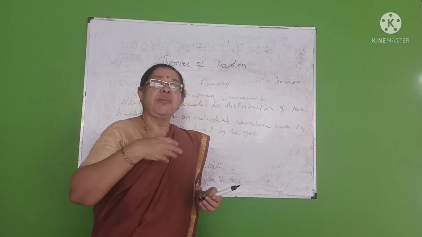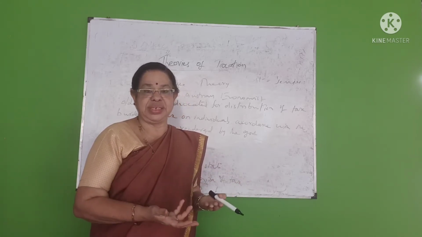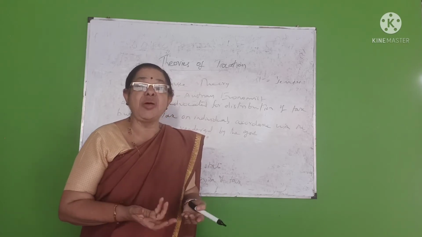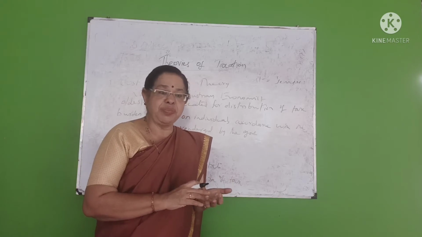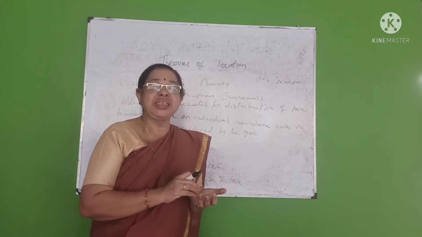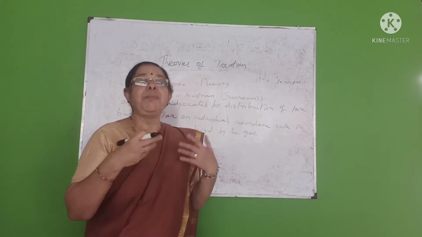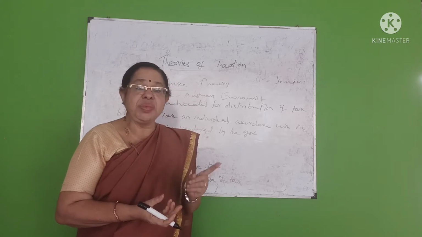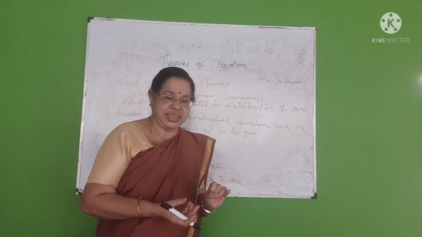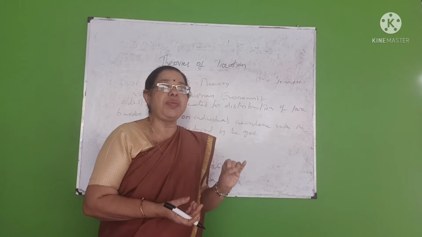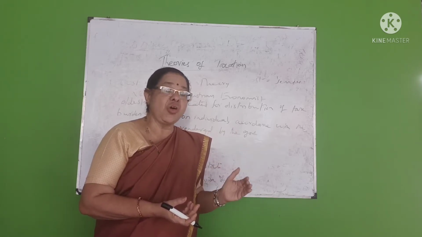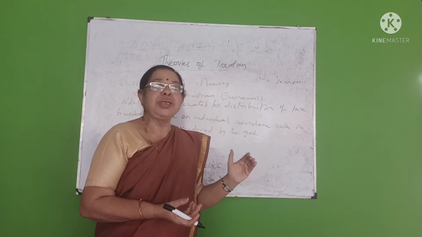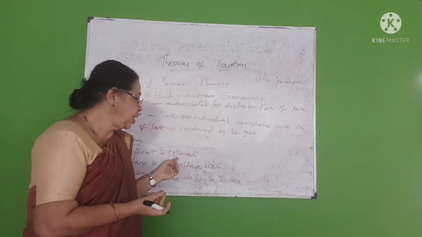The government promotes various services for social welfare, mainly for the benefit of the poorer section. So it is very difficult to estimate the cost of public services or determine the cost incurred for public service.